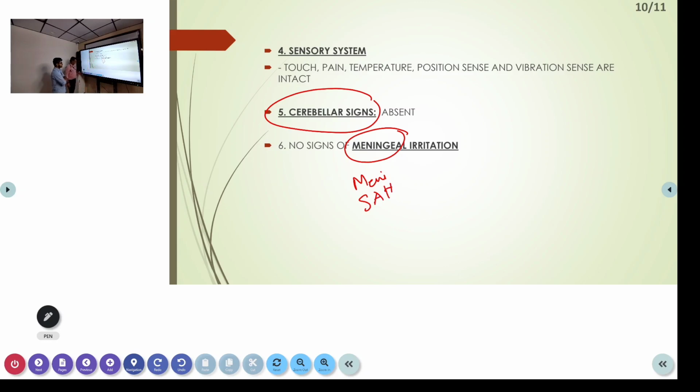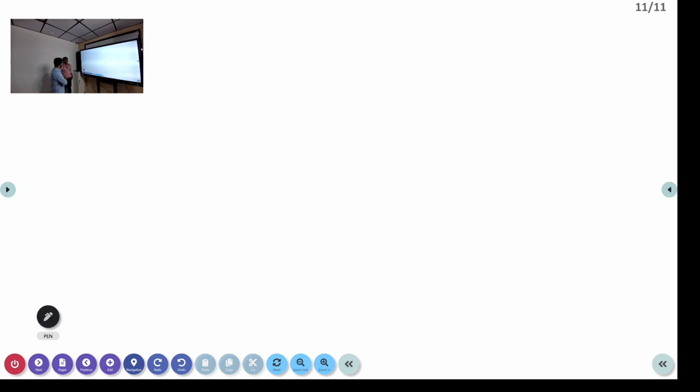So what is your diagnosis? It's a 61-year-old male with right-sided hemiparesis. So your diagnosis is right-sided hemiparesis. Okay, that is your first diagnosis.